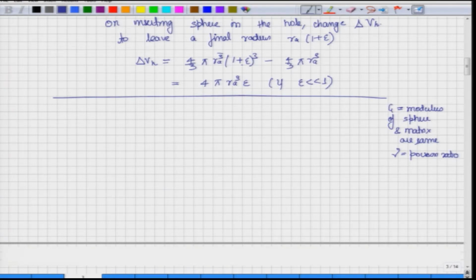Now, this can be shown, we are not going into the detail, but at equilibrium how would you obtain this? Basically there should be an equilibrium. What would be that equilibrium? At equilibrium, inward and outward pressure on sphere and hole surface must be equal.